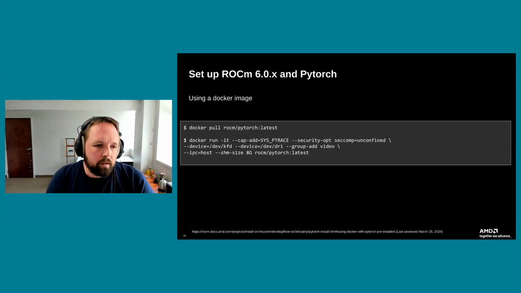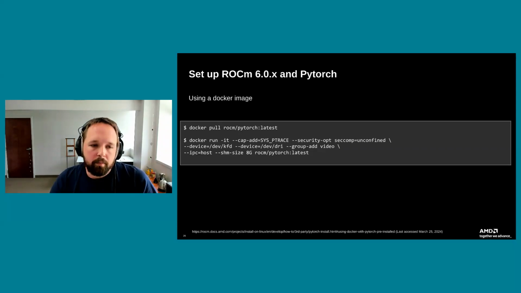I did want to make a plug for this, just in case there are folks out there who like using Docker containers instead of doing everything bare-metal installation style. There are Docker images served by the ROCm team that have PyTorch and ROCm pre-installed. The only requirement is that you have the amdgpu DKMS drivers installed on your system. You do need those AMD GPU drivers on the host system that you're running on, and then you should be good to go.